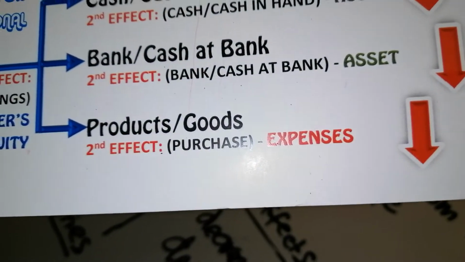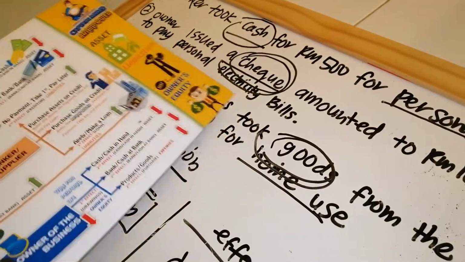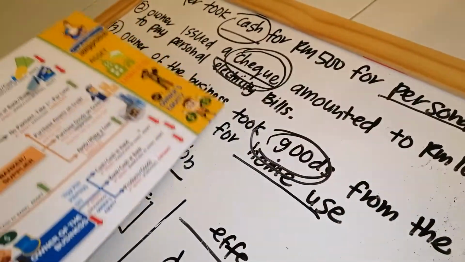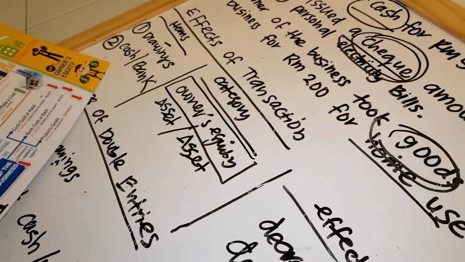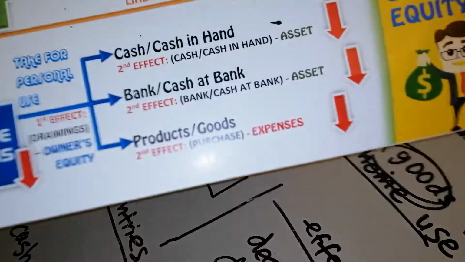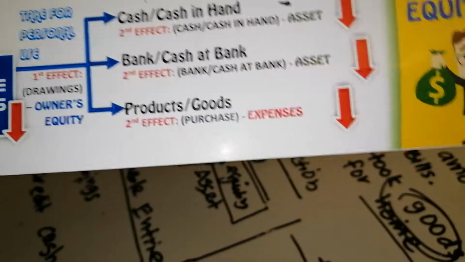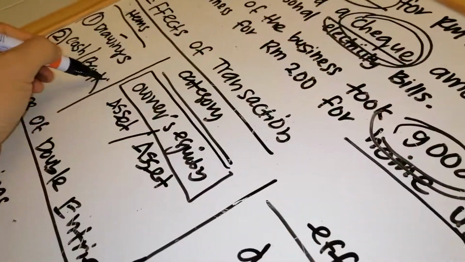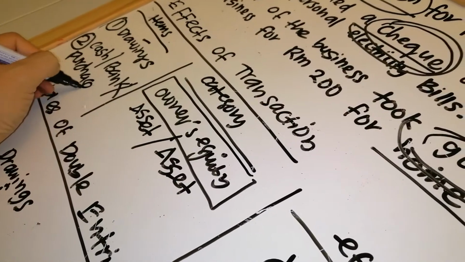That's the term. Even in the final exam, if it says owner of the business took product or inventory, we never put the item as inventory or product. No. The term is purchase.